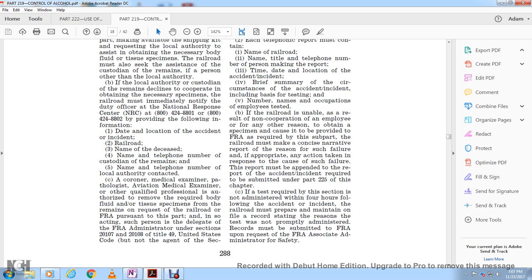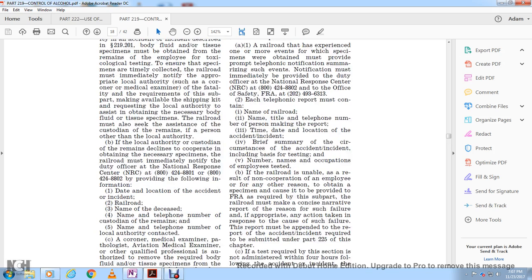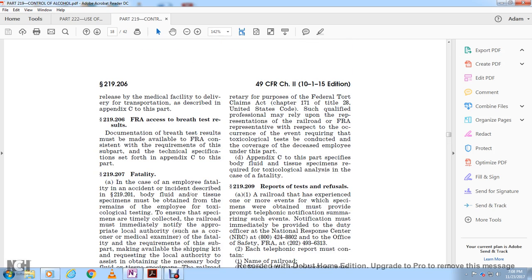20107 and 20108, Title 49 U.S. Code, but is not an agent of the Secretary for the purpose of the Federal Tort Claims Act, Chapter 171, Title 28 U.S. Code. Such qualified professional may rely upon the representation of the railroad or the FRA representative with respect to the occurrence of the event and the requirement of toxicological testing conducted under this part. Appendix C of this part specifies the blood, body fluid, and tissue specimens required for toxicological analysis in the case of a fatality.